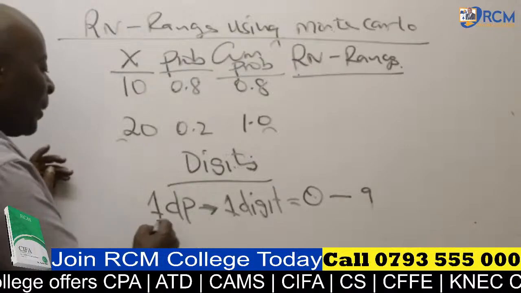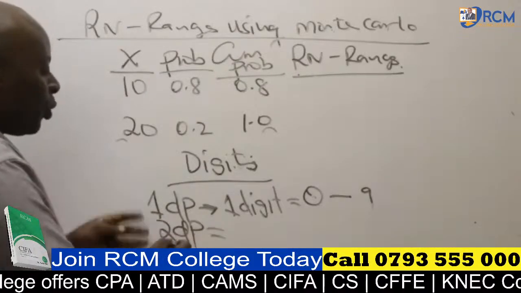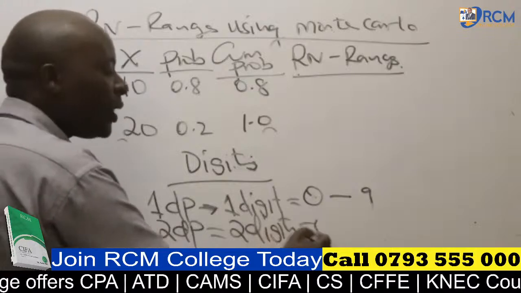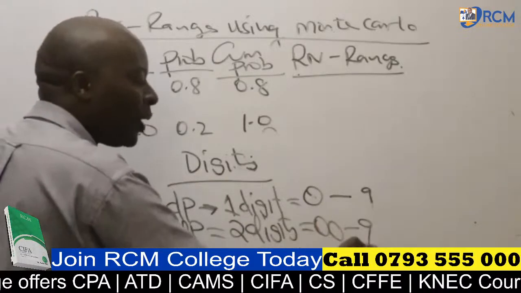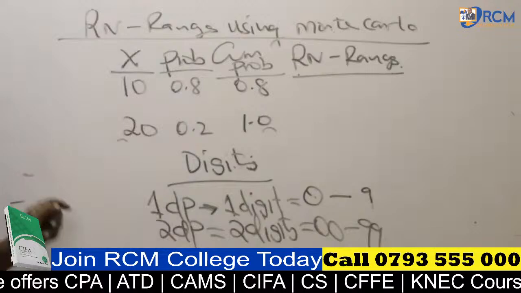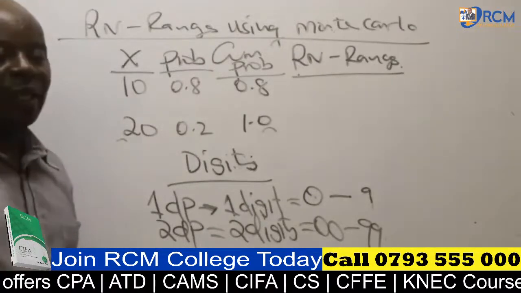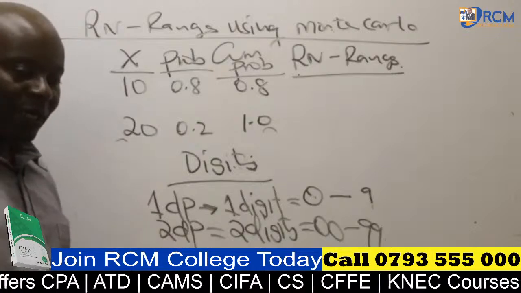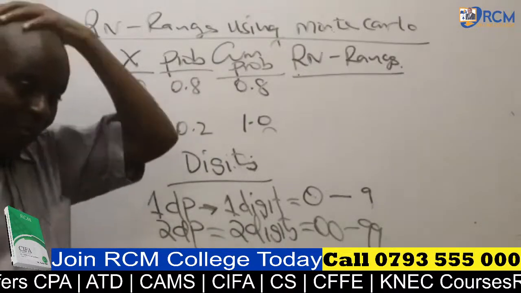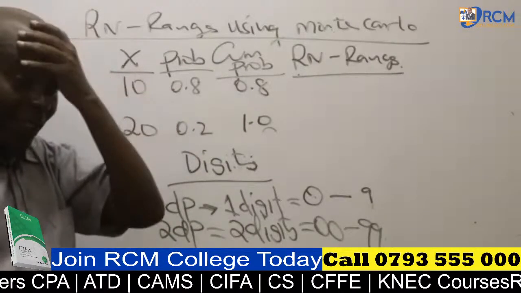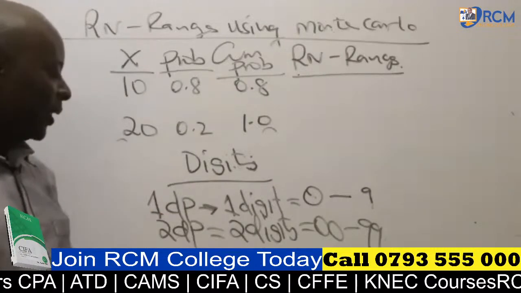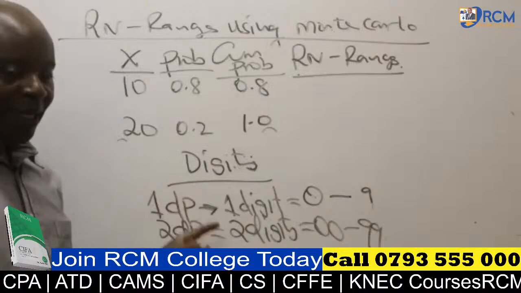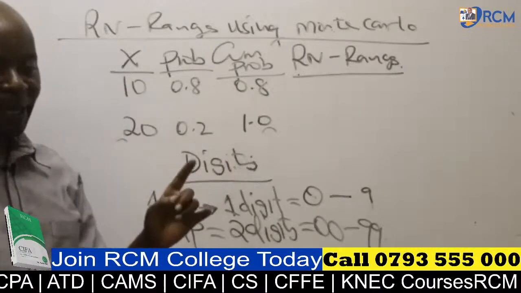Listen, if, for example, we talk of 2 decimal places, we shall be having 2 digits. So 2 digits is 00 all the way to 99 like that. So these are like rhyming words for those of you who did English just the other day. Rhyming words: 1 decimal place, 1 digit; 2 decimal places, 2 digits. I know you'll understand this when I start making the demonstration.